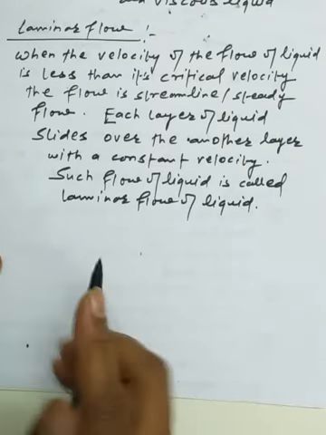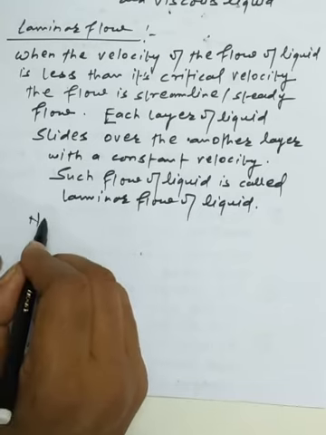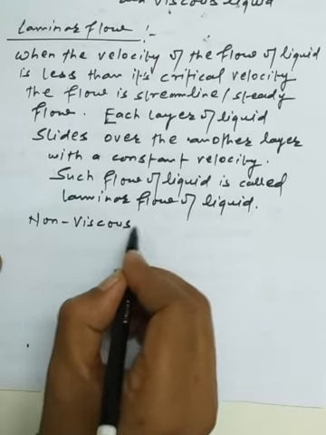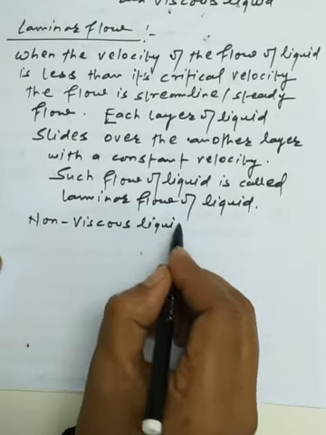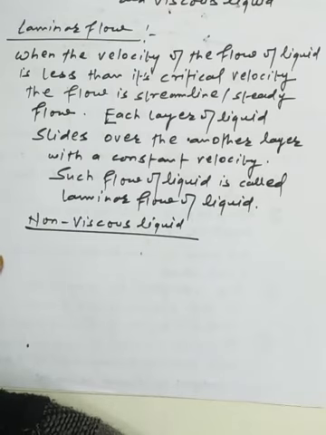Here we first have to discuss viscous and non-viscous liquid. If I assume a non-viscous liquid, whenever all the layers of the liquid flow over one another, there is no concept of friction between the layers.